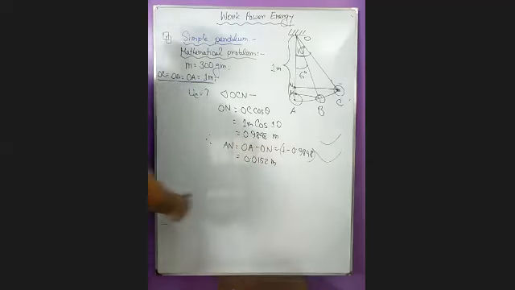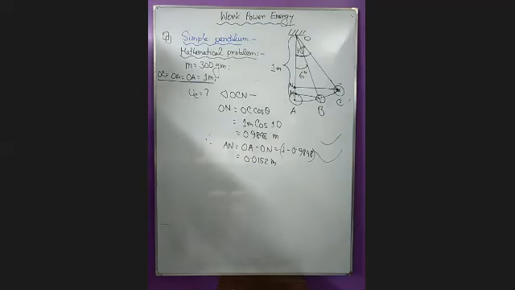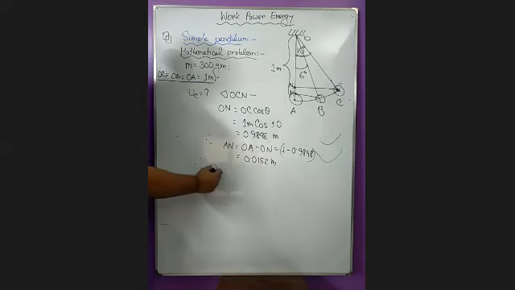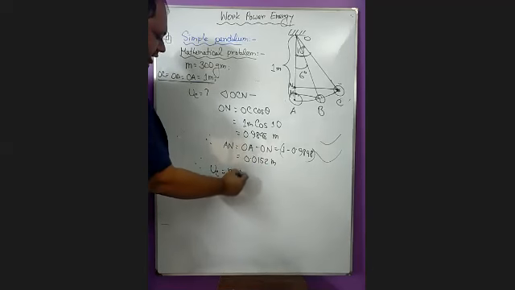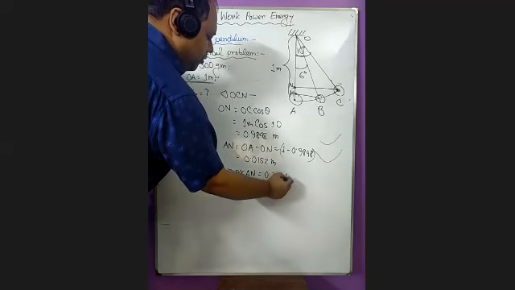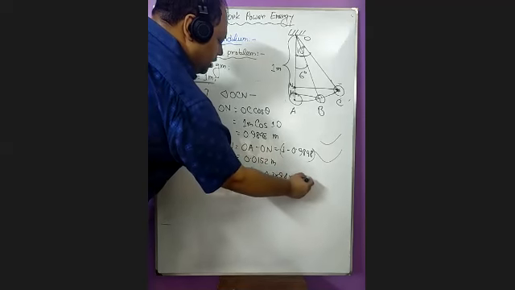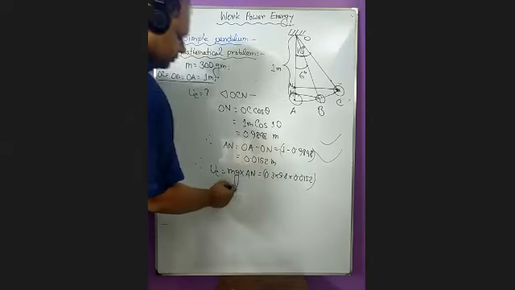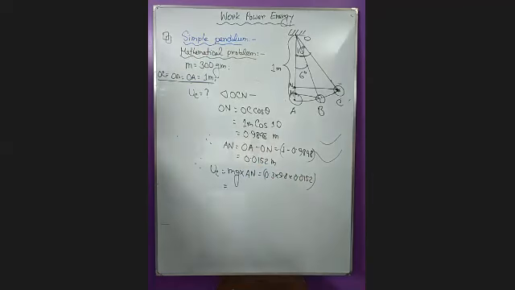0.0152 meters. Yes. And now UC becomes MGAN. So 0.3 into 9.8 into 0.0152. Multiply all these numbers and tell me the answer. 0.0446.